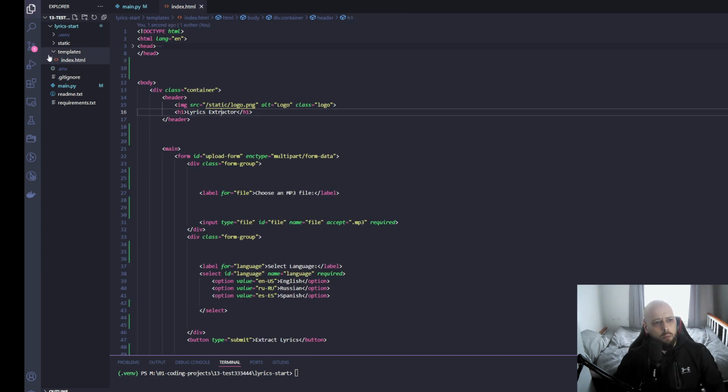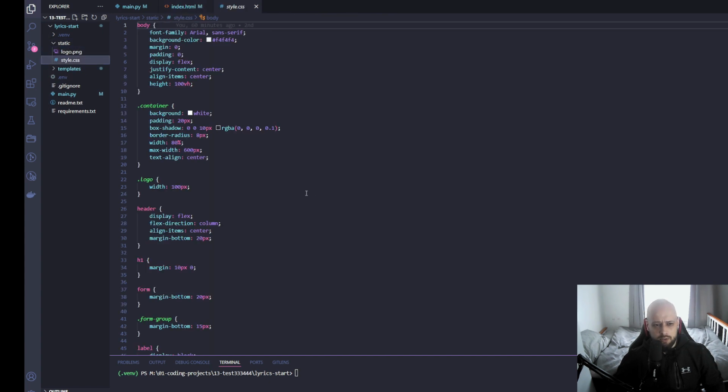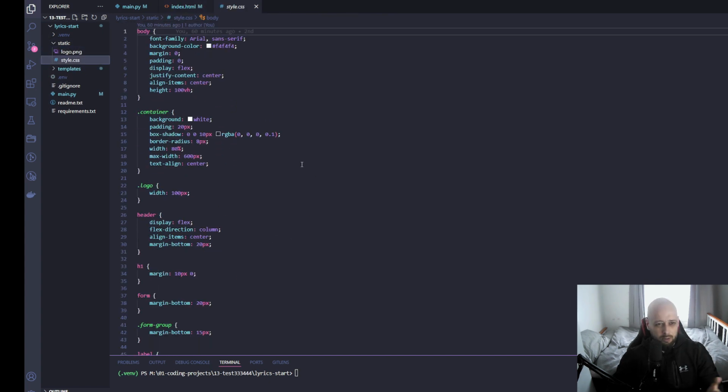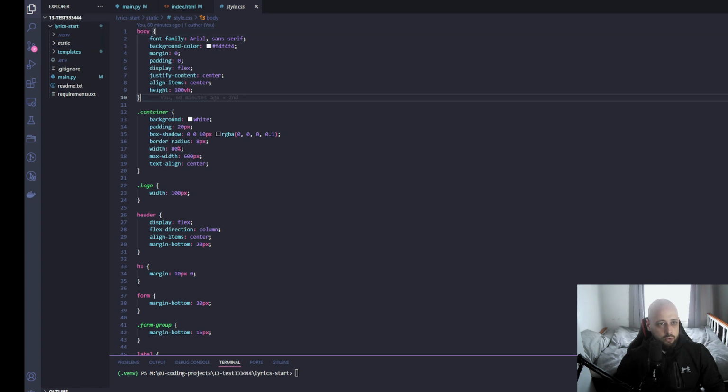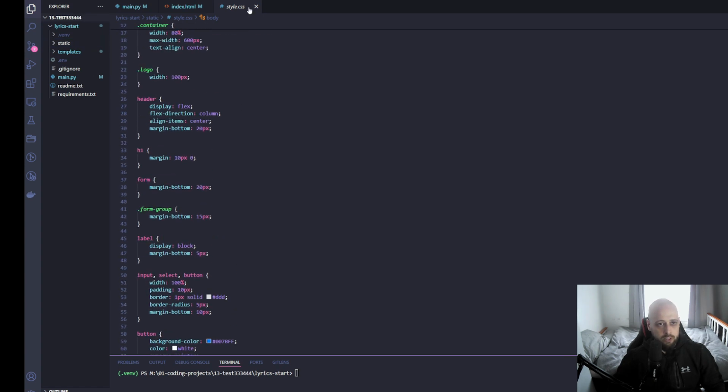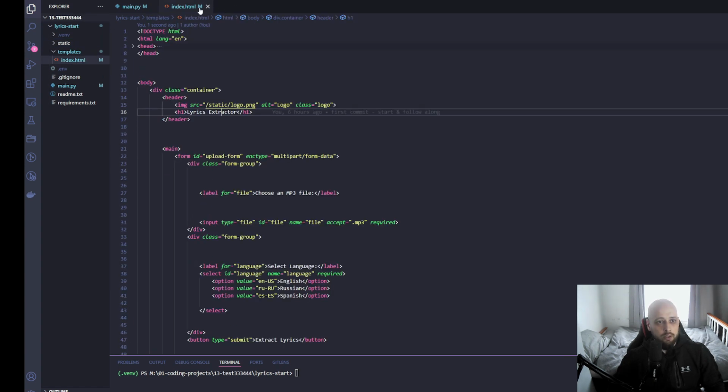Oh, by the way, I don't want to forget, also in our static folder, we have some CSS just to make this app a little bit more aesthetically pleasing. But once again, not a front-end tutorial. So if you feel like exploring it a bit, studying it, by all means do that. And we will now focus again on our back end.